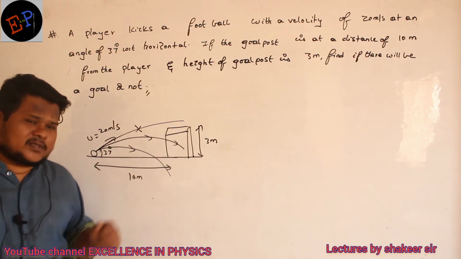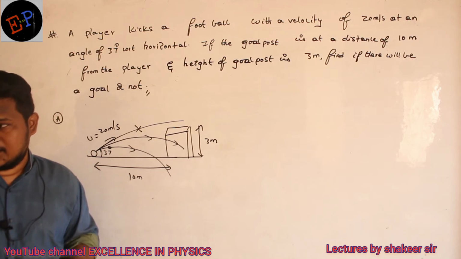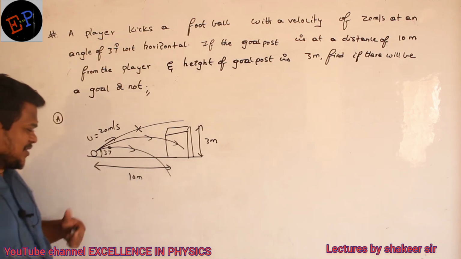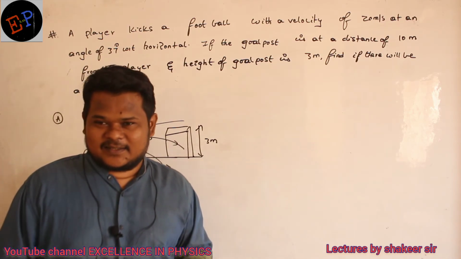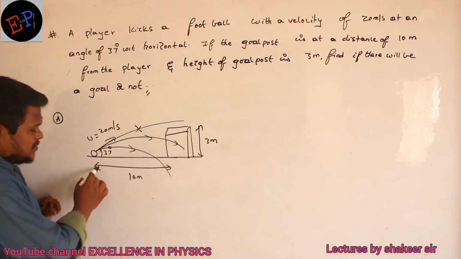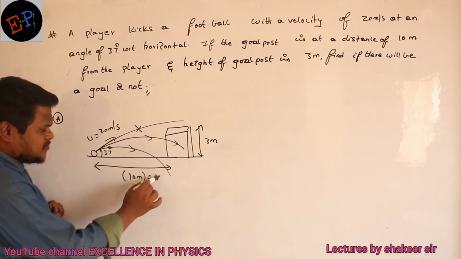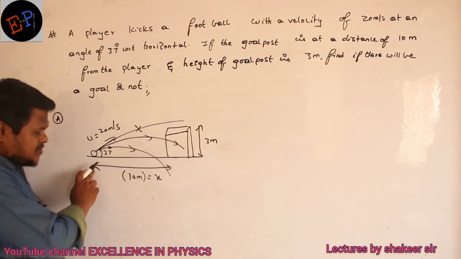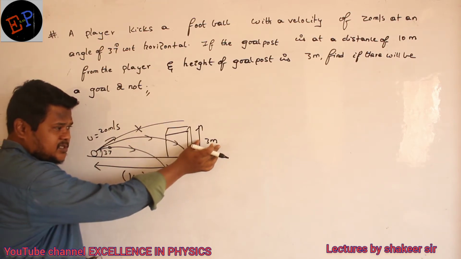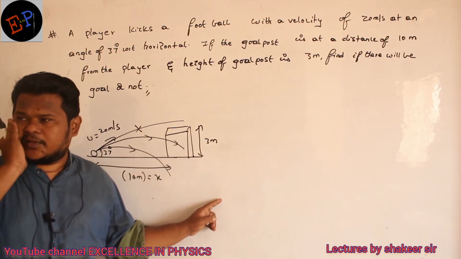Now how can I calculate whether there will be a goal or not? How can I do? Somebody said equation of trajectory. So why do you have to use the equation of trajectory here? See, here the distance of the goal post is 10 meters, right? This is nothing but the x distance. And at this particular value of x, what should be the height of the goal post? The height of the goal post is 3. So the relation between x and y is nothing but the equation of trajectory only.